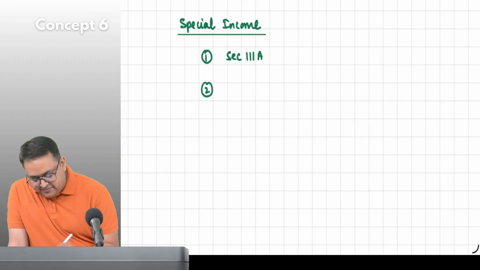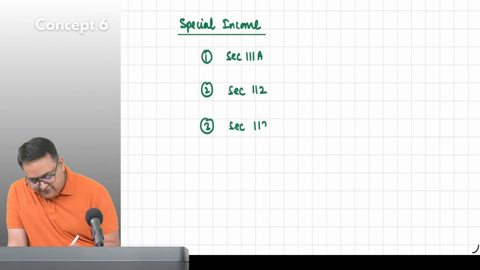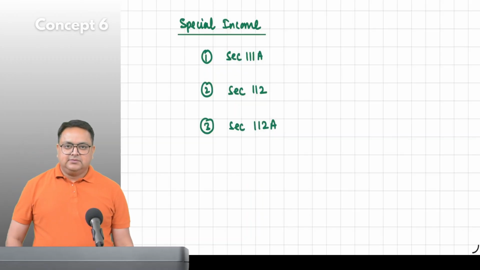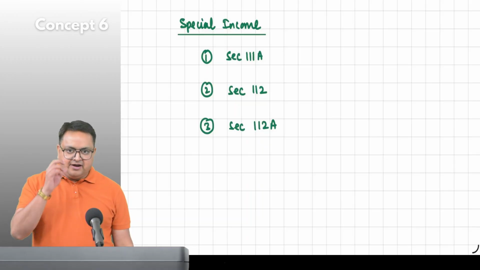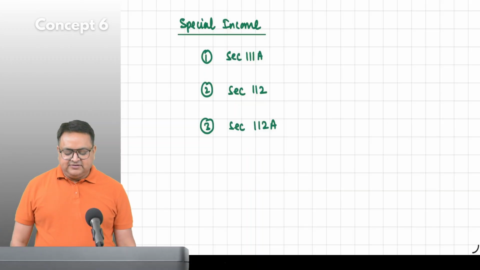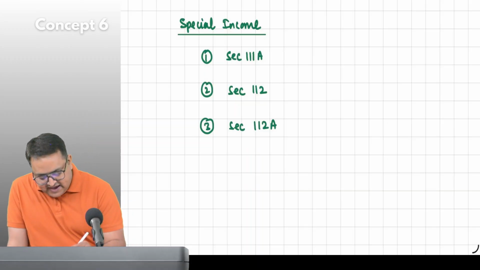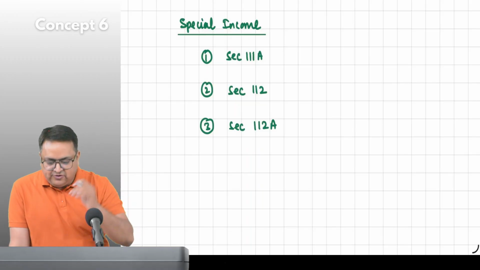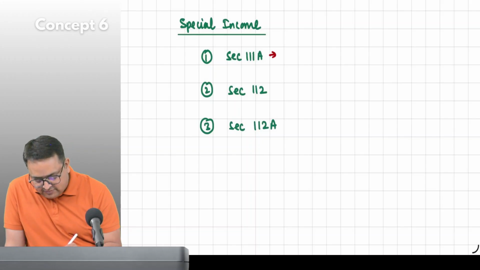Second special income is section 112. Third special income is section 112A. Fourth is casual. We will write it after some time. First special income is section 111A. Guys, can you try? Don't look at your notes. Just try yourself. Guys, 111A talks about what?